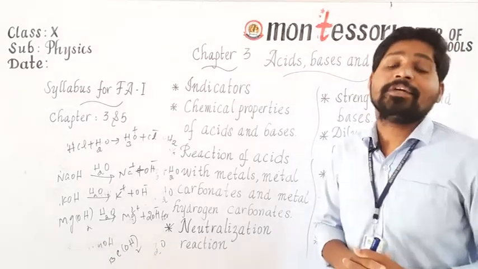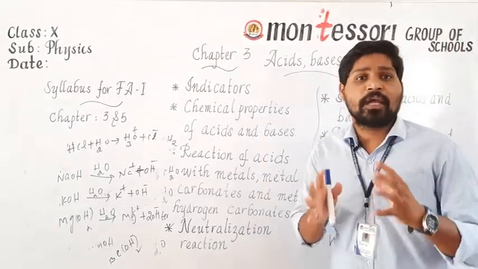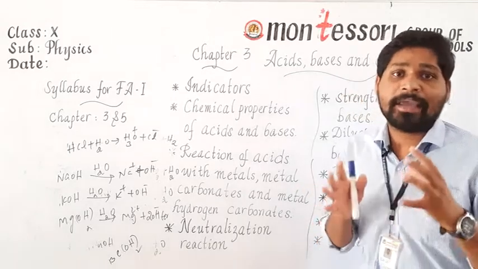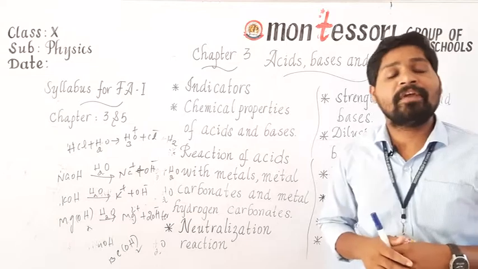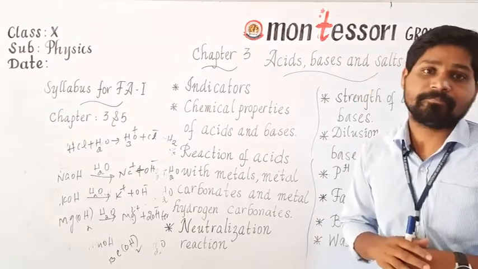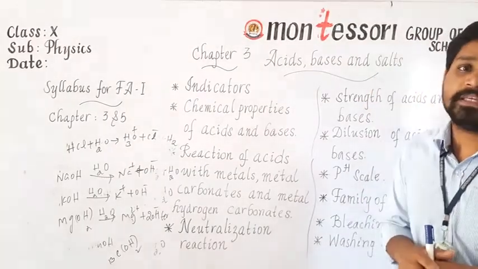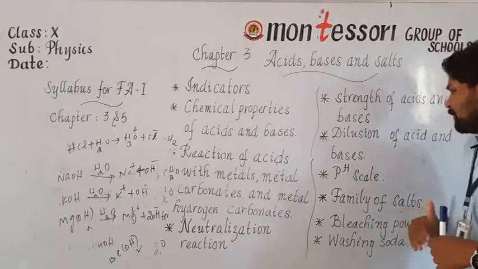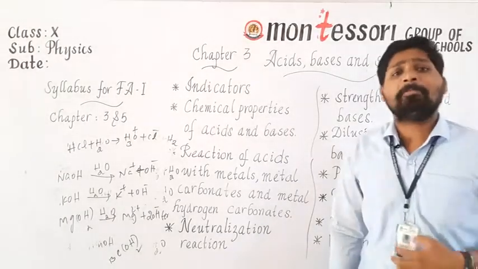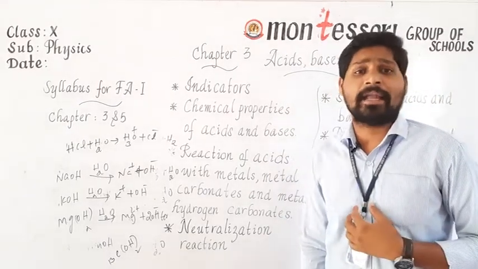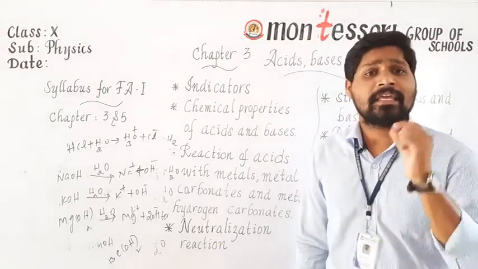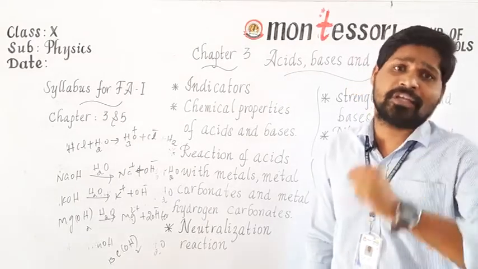So like that, we can find the pH value of the given solution by using a pH scale or a pH paper. Who invented this? Sorensen. Is it clear? The next one is the role of pH in our daily life, especially for animals and plants, aquatic animals. They can withstand only a narrow pH range.